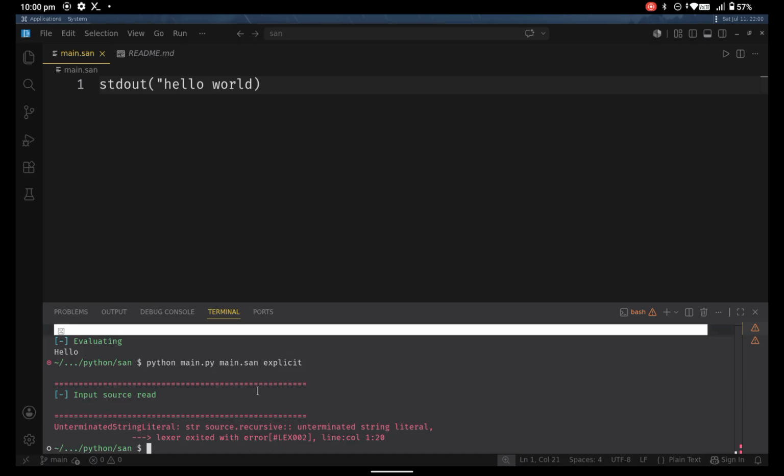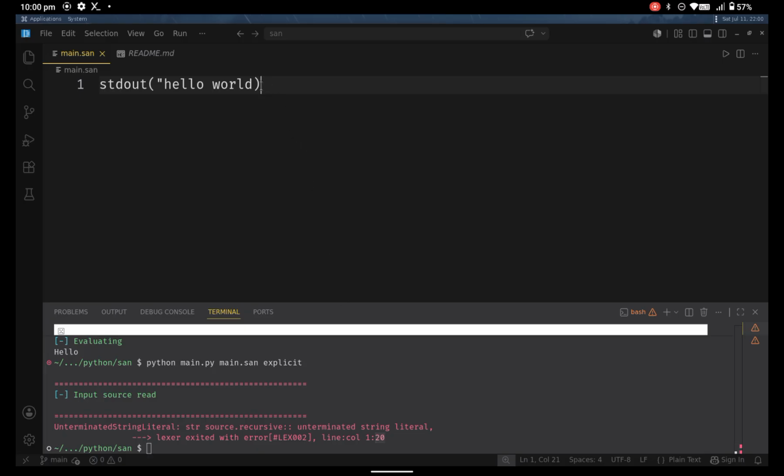As you can see, it gives us a very clear message, which is unterminated string literal, string source recursive, and unterminated string literal again. Then it also gives us an error code for easier error handling, so we can easily find out what the error was. It also gives us the line and column. So it was in line 1 and column number 20.